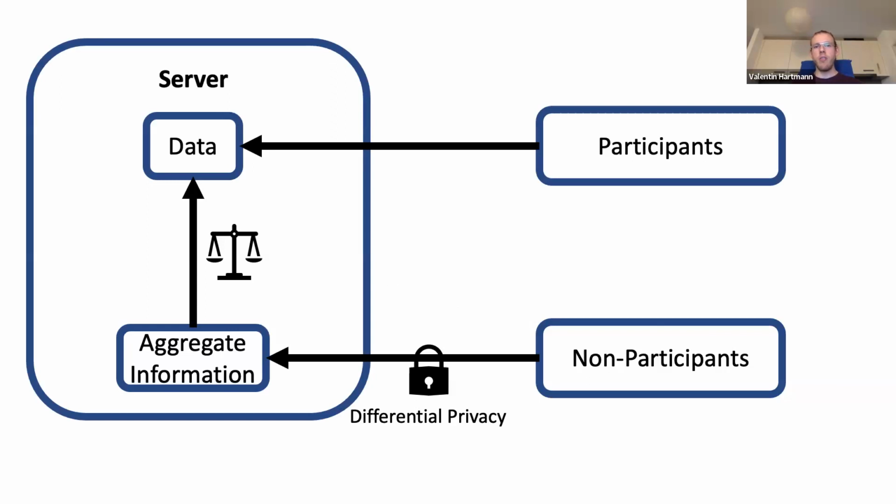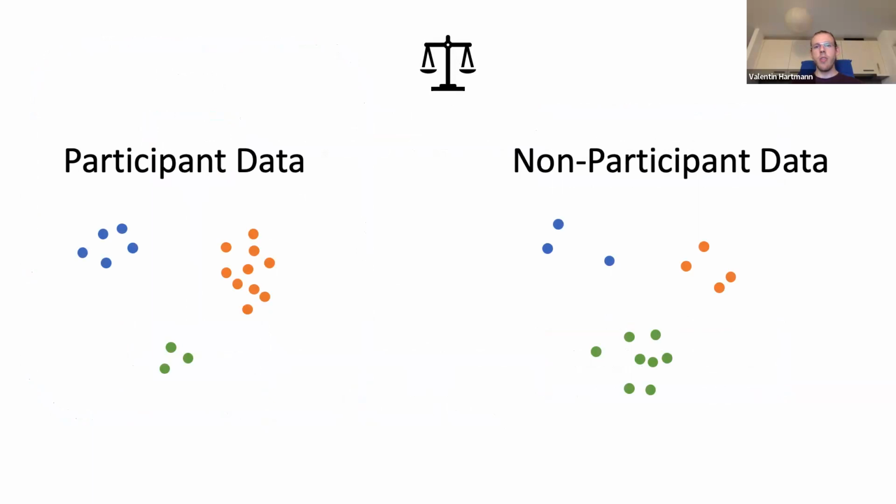We haven't yet touched upon how exactly the reweighting of the participant data works. There's the data of the participants and the non-participants, where each participant and each non-participant has exactly one data point. In the browser example, the data point would be a vector where each entry corresponds to one feature of the browser. It counts how often that feature has been used by the individual. As you can see, the two data distributions differ. We only have direct access to the participant data. We want to use some differentially private information about the non-participant data to reweight the participant data so that the reweighted dataset more accurately represents the overall data distribution.